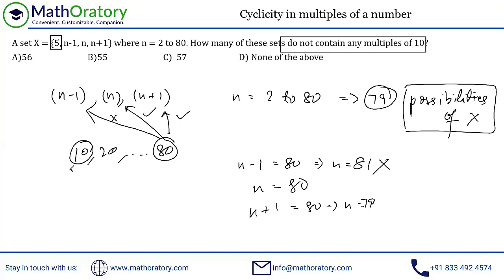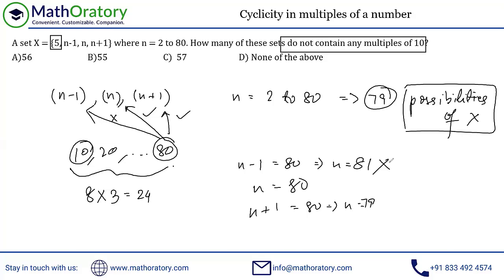So had all the 8 multiples of 10, if we could have assigned each of these 8 multiples to the 3 possibilities, n minus 1, n, and n plus 1, we would have had these many possible values that are allowed, right? So there would have been 24 possibilities which would have been allowed.